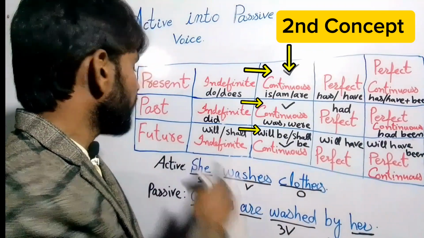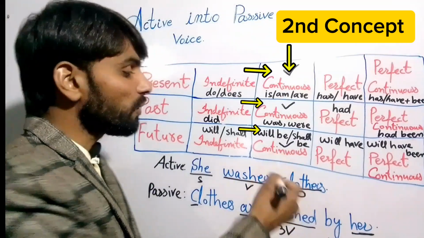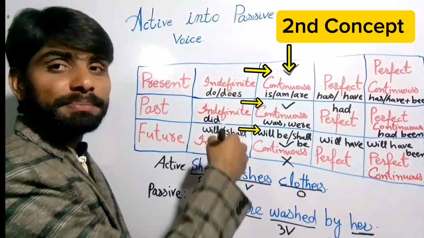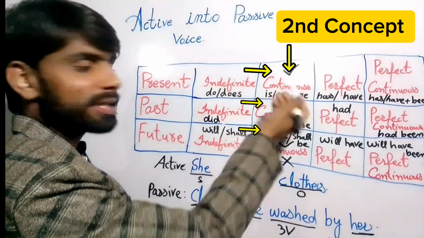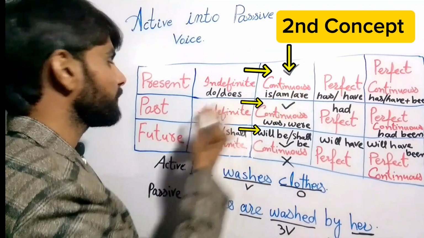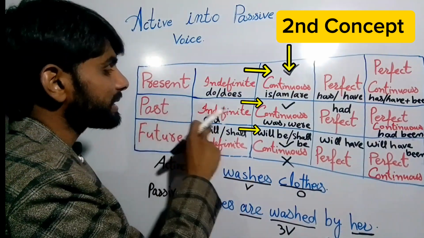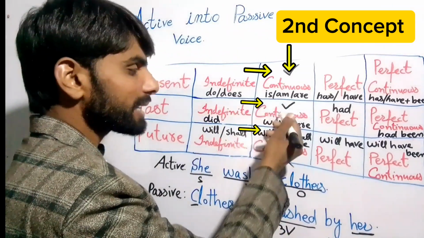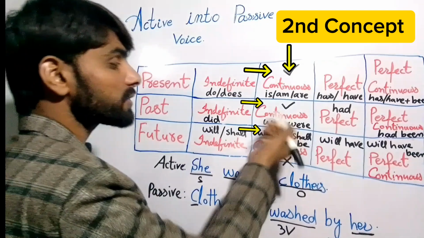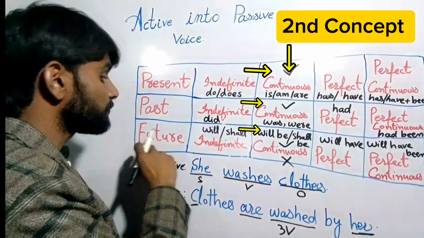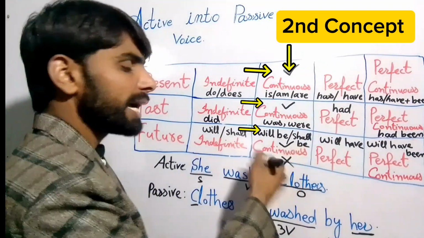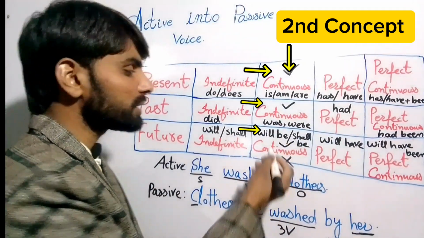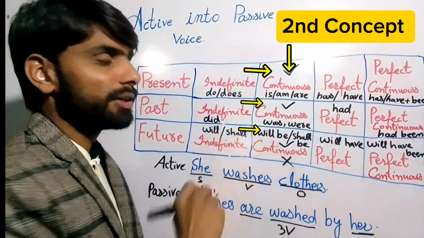And next, if our tense is future continuous, right? So future continuous has no active voice, right? So I hope you got it. If our tense is present indefinite, then we'll use the next tense helping verb. If our active voice sentence is past indefinite, then we'll use the next tense helping verb, that is past continuous. And if our sentence is future indefinite, right, then we'll use the next tense helping verb, that is future continuous, right?